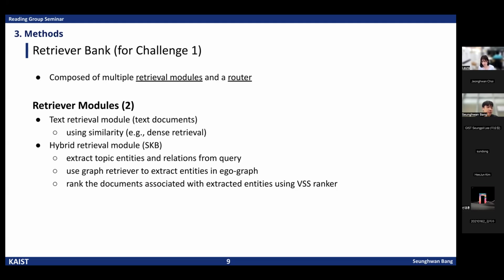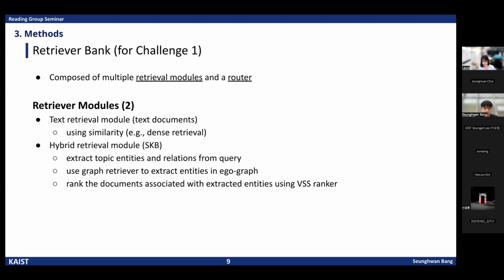It first extracts topic entities and relations from the query, then uses a graph retriever to collect related entities within the ego graph. Finally, it ranks documents connected to those entities using a VSS ranker, essentially combining graph-based retrieval with text ranking to reach structured and unstructured information.